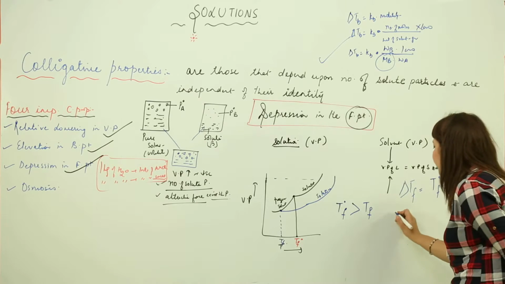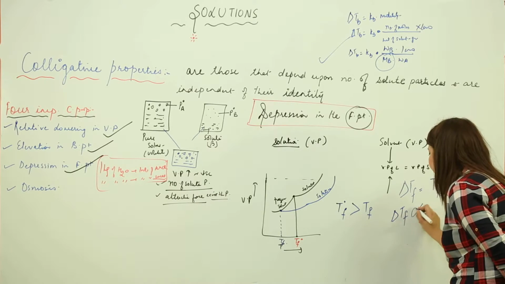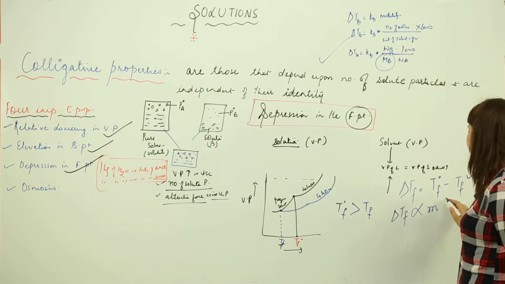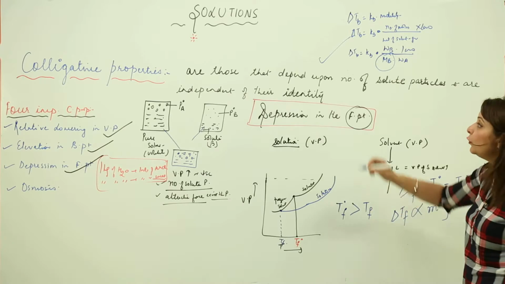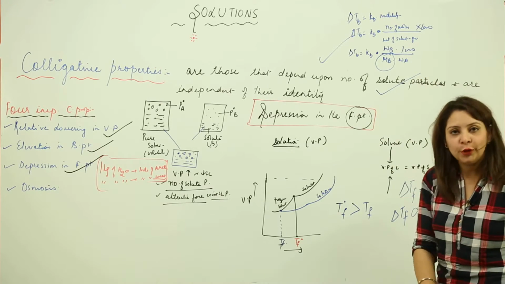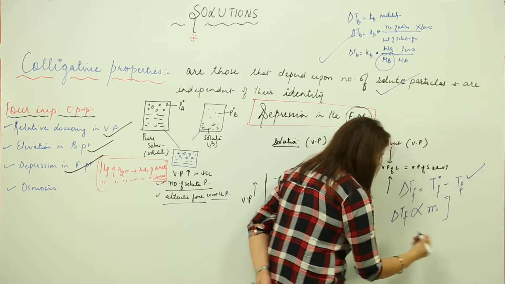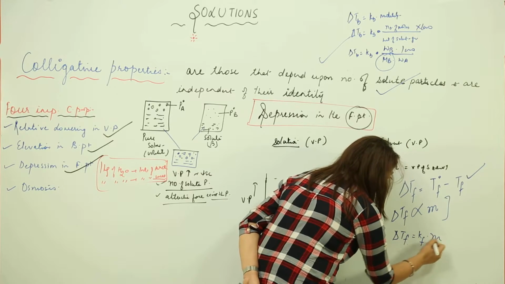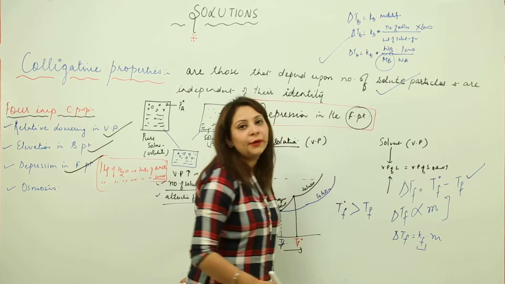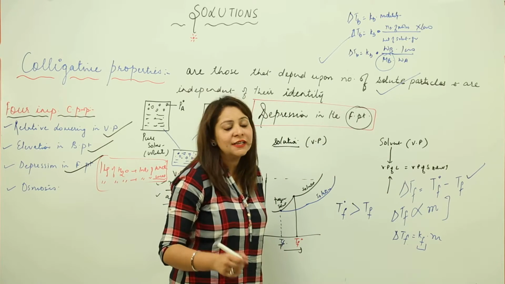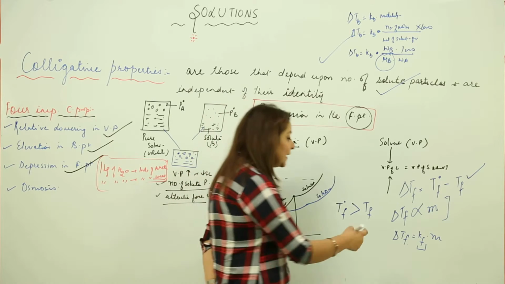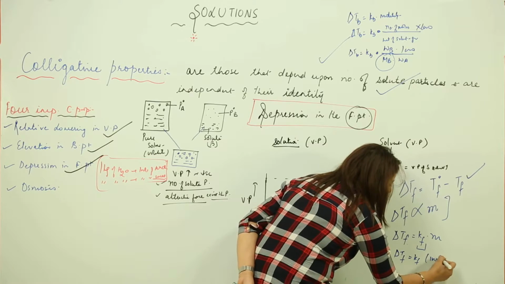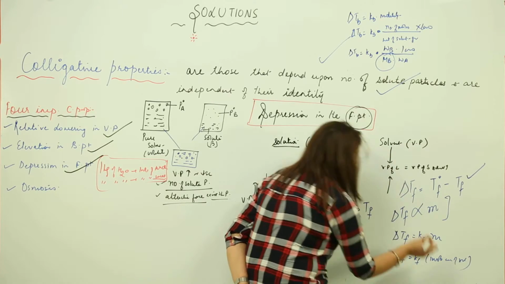Moreover, you know that the depression in the freezing point is directly proportional to the molar concentration of the solute. And as it is directly proportional to the molar concentration, it is proved that it is a colligative property. Now I am going to make it into an expression. I am going to remove this proportionality sign and put a constant Kf. This Kf is the molar depression constant, same as we did for Kb, right? And it is equal to the depression in freezing point for a 1 molar concentration of solution.